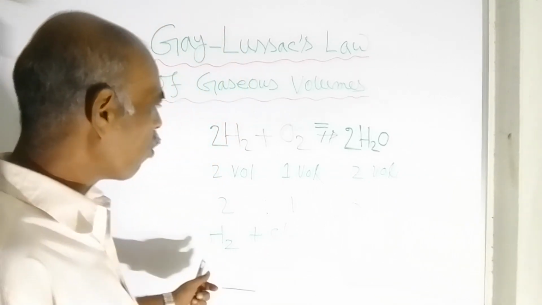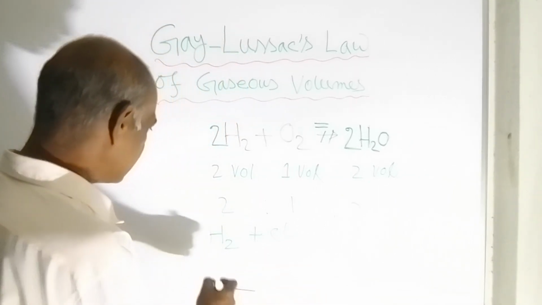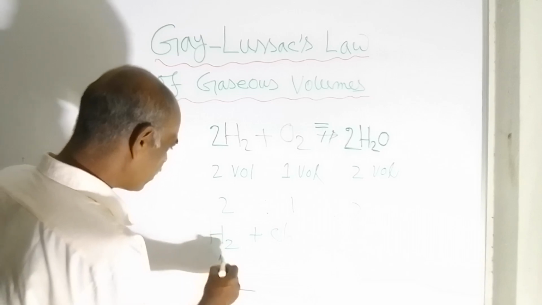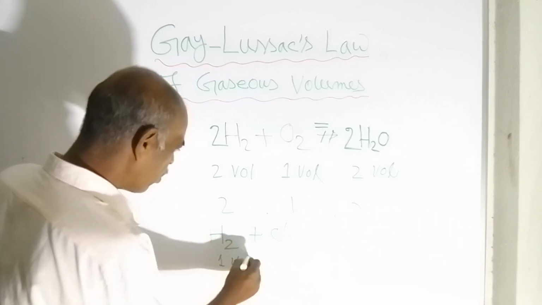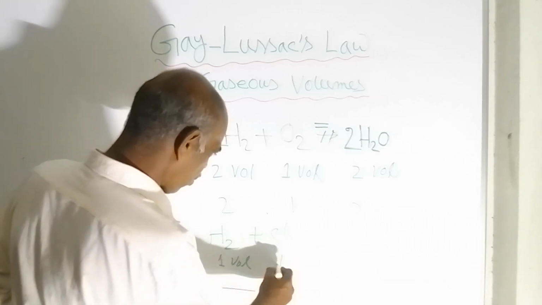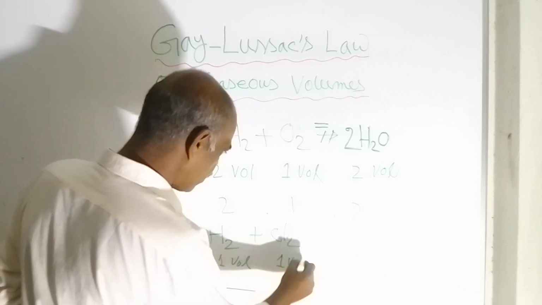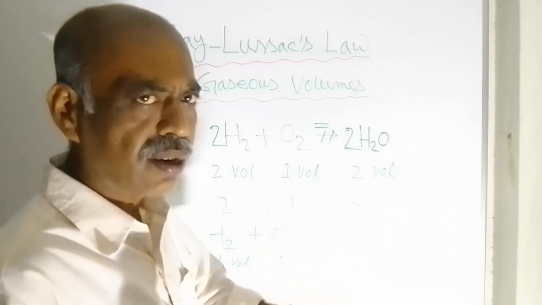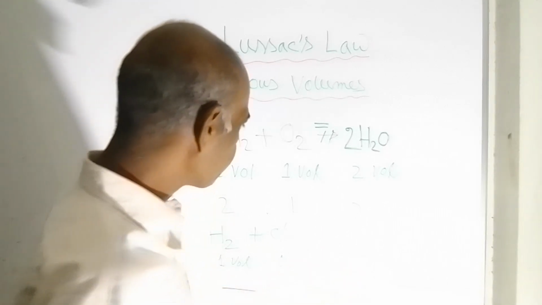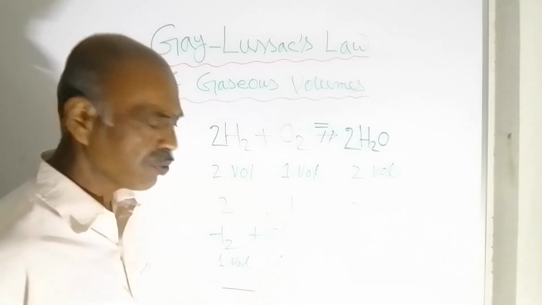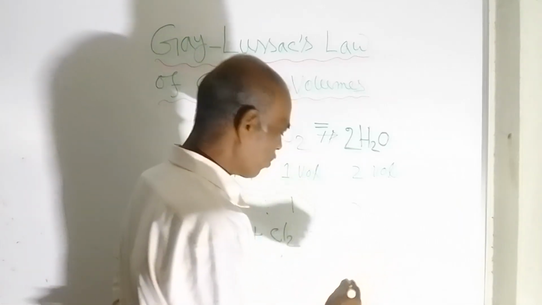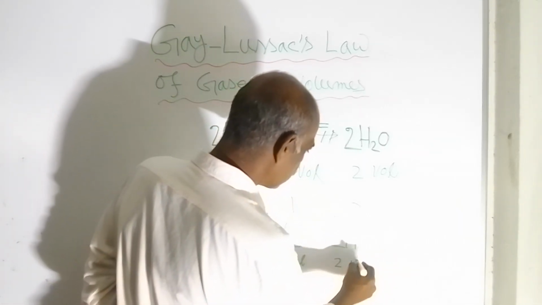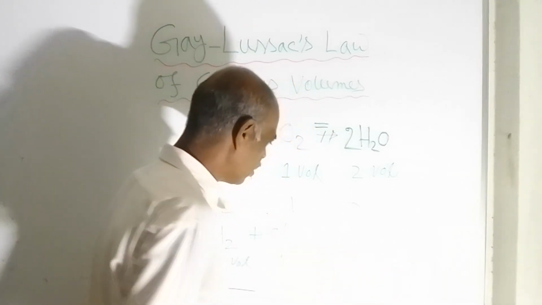Volume wise, here it is 1 volume, and here it is also 1 volume, 1 unit. You can say unit instead of writing VOL for volume. And here it is 2 units or 2 volumes.